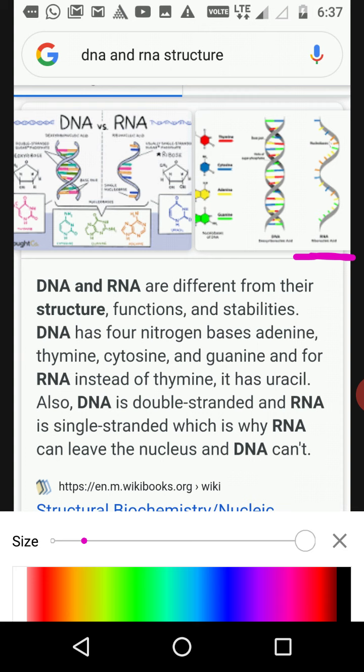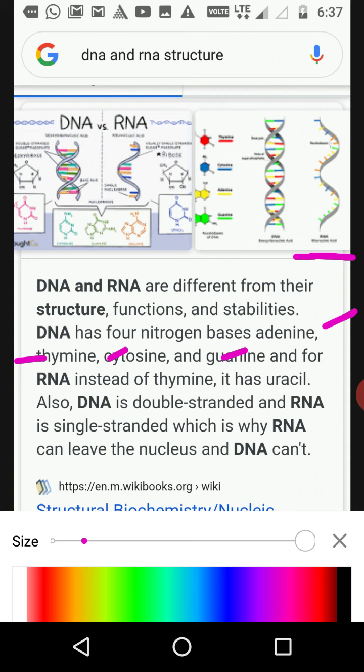So here the first change is the double helix in DNA and the single helix in RNA, and another change is related to the nitrogenous bases. Which type of nitrogenous bases are found? In DNA the nitrogenous bases are adenine, thymine, cytosine, and guanine.